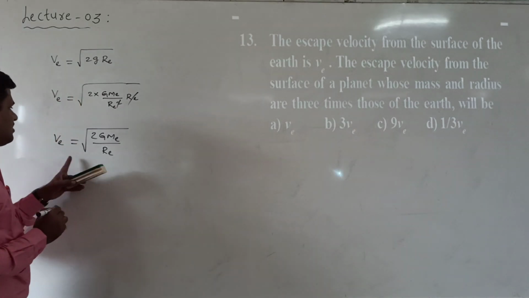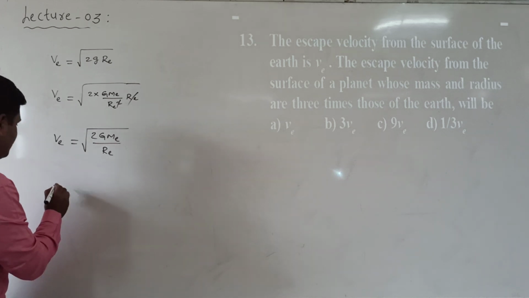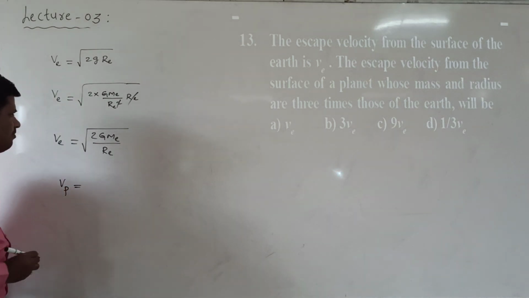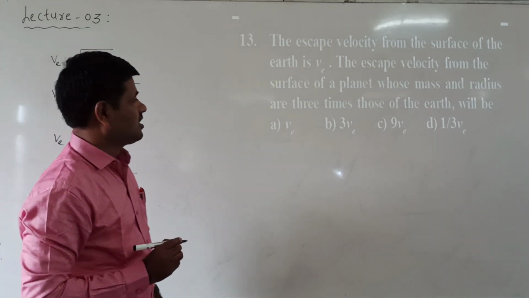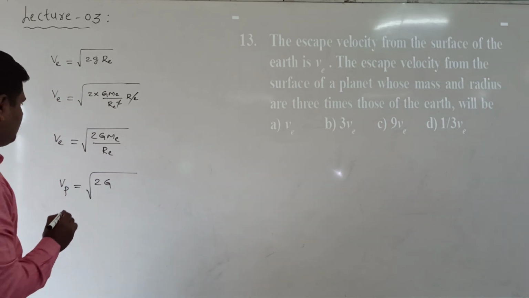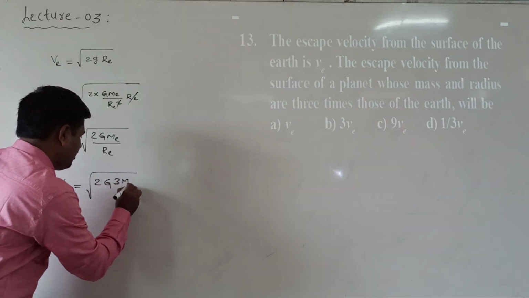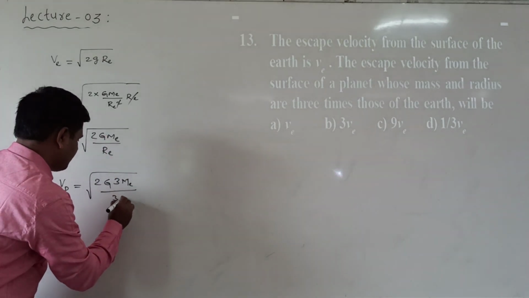Now this is the escape velocity of the earth. Now escape velocity of the planet is asked here. Escape velocity of planet can be written as Vp is equal to under root of 2 into G. What is the condition given? Whose mass and radius are 3 times of the earth. Means 3 into Me, the mass is 3 times of the earth. Radius also 3 times of the earth.